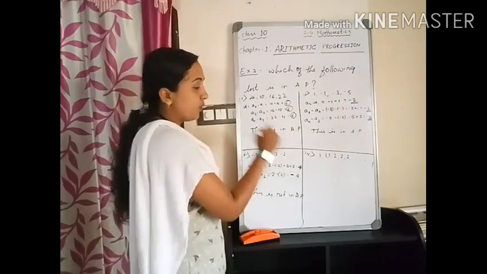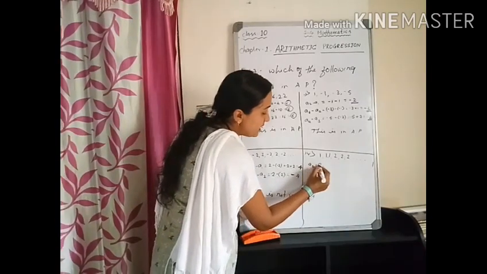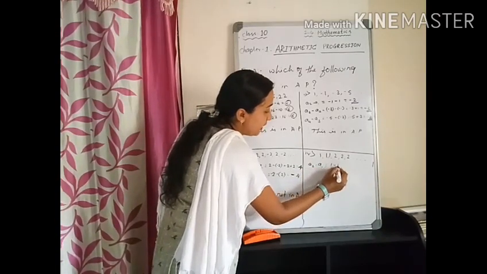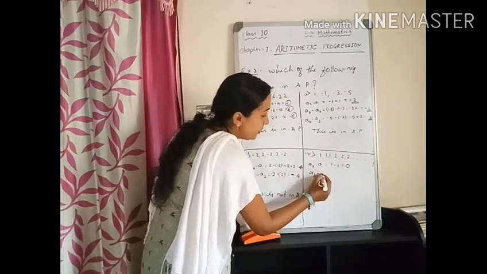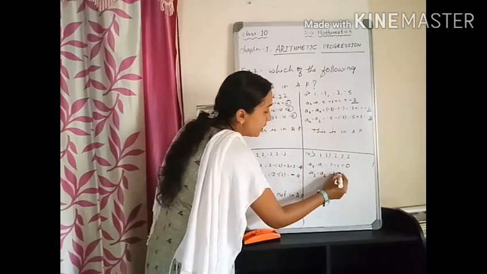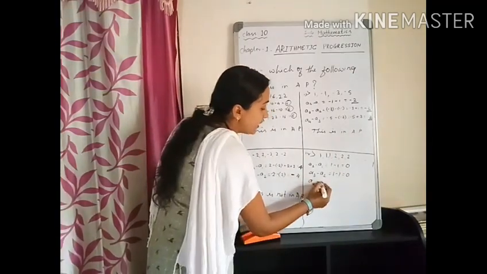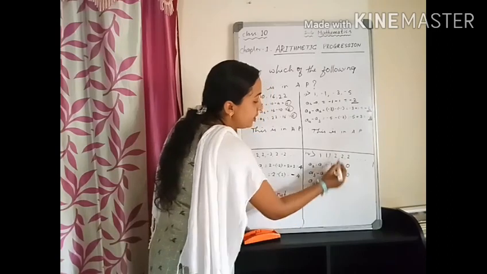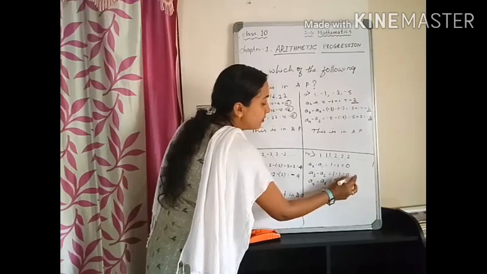Right? Let us go for the fourth one. So, A2 minus A1, that is 1 minus 1 is equal to 0. A3 minus A2, 1 minus 1 is also 0. A4 minus A3, so 2 minus 1 is equal to 1.